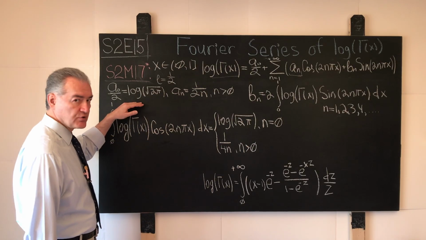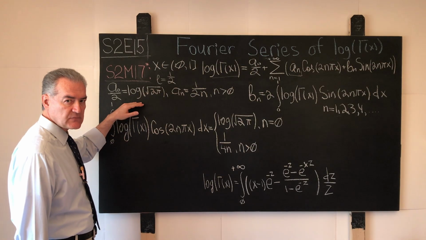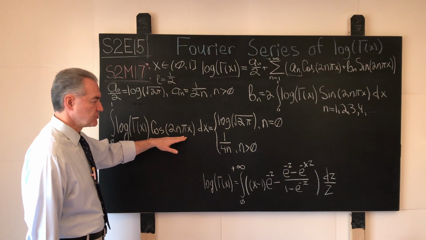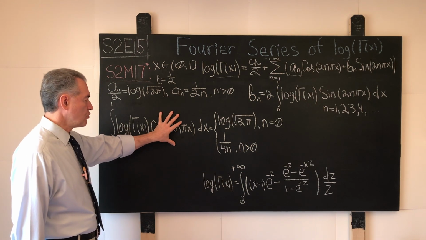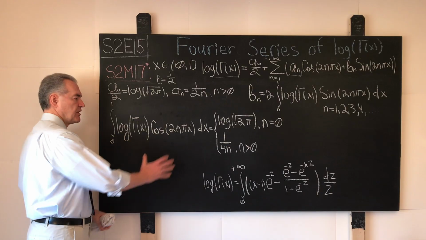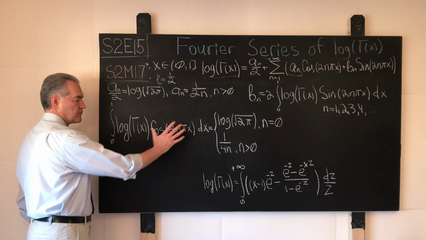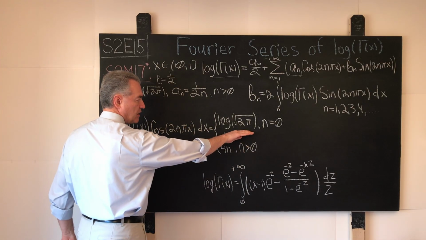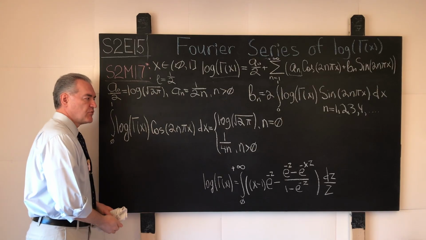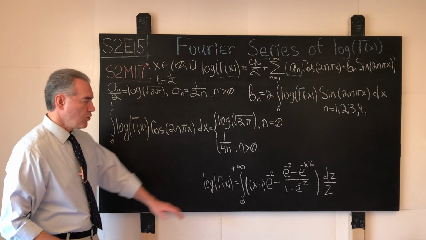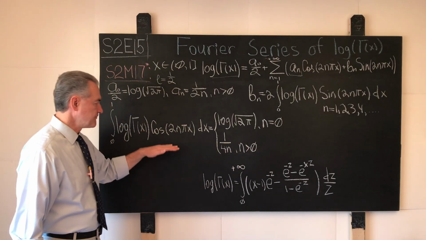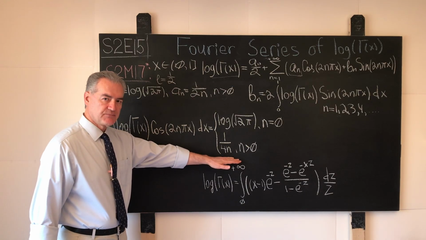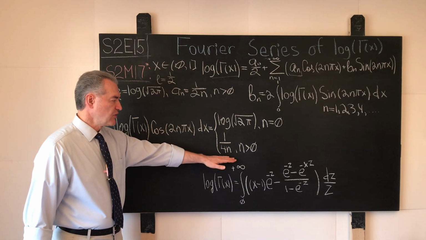In the first case, for the initial value of the Fourier coefficient a0 over 2, when n equals 0, we obtain the so-called classical Raabe integral of the logarithm of the gamma function, and the value of that integral is equal to the logarithm of the square root of 2 pi. And for all positive whole numbers, the value of this integral came out to be, amazingly enough, a rational function in n, 1 over 4n.